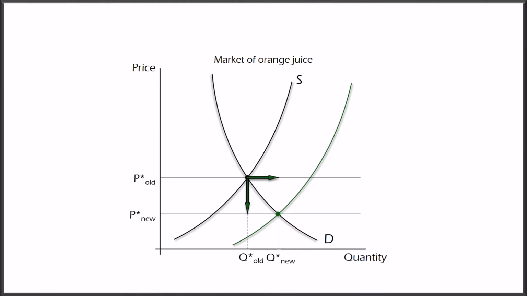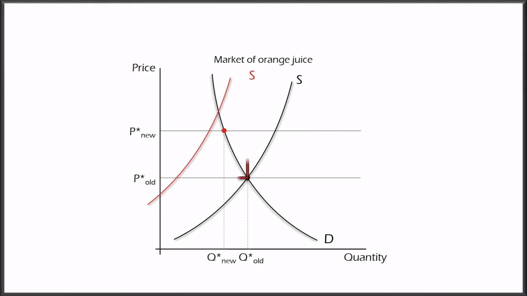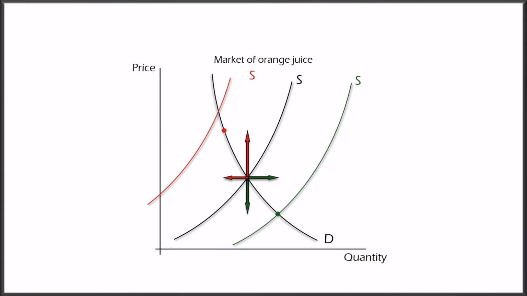The exact change in price and quantity depends on two factors. First, on how much the supply has changed, and second, on the slope of the demand curve. The inverse is true for a decrease in supply, where price of equilibrium tends to increase and quantity of equilibrium tends to decrease. Note that this negative correlation between price and quantity of equilibrium is called the law of supply. There are exceptions to this rule, which will be covered later.